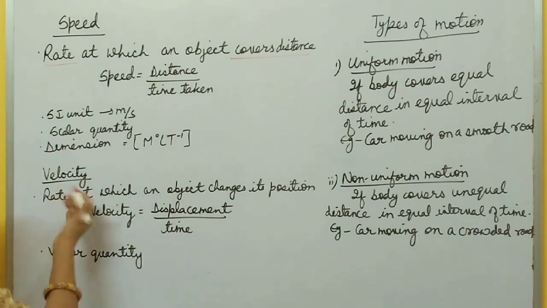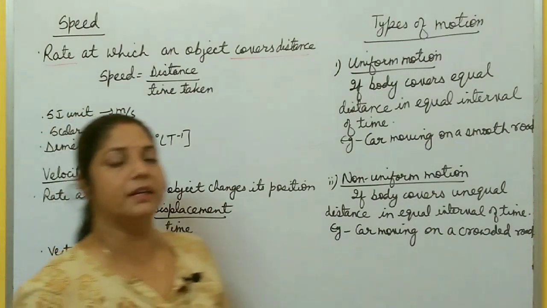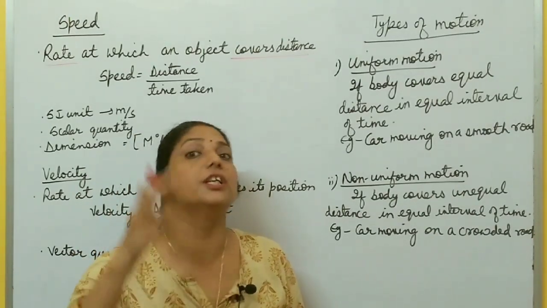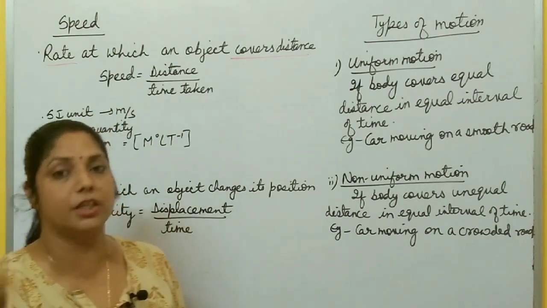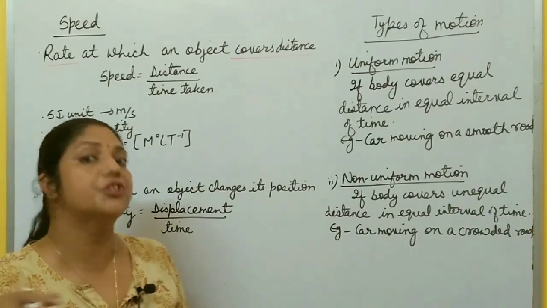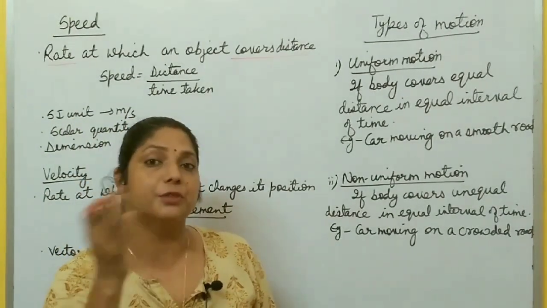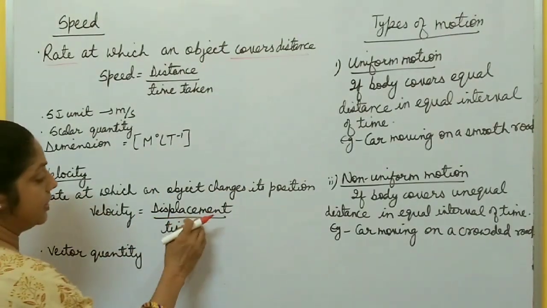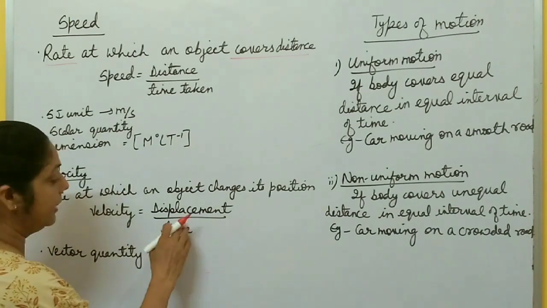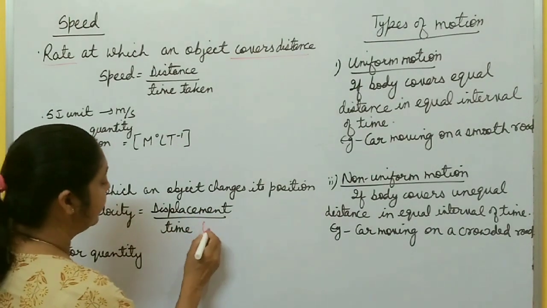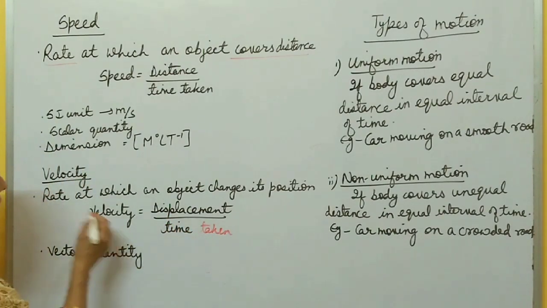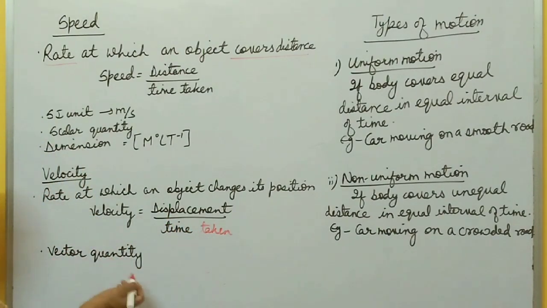This is speed. What is velocity? Velocity is the same as speed, but speed with direction. It is the rate at which a particle changes its position, the rate of change of position, or change in position per unit time. And you know change in position means displacement. So you can also write velocity is the ratio of displacement to time taken. Displacement is a vector quantity, so velocity is also a vector quantity. Its unit is the same, meter per second, and the dimensional formula is the same.